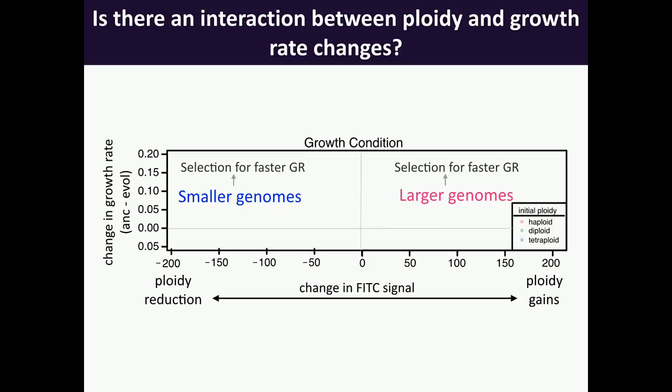And so things very high up on the graph are going to be the lines that have had growth rate increases, and things that are much closer to zero are going to just be reflective of strains that have a very high level of genome instability but do not reflect any sort of selection for a higher growth rate.